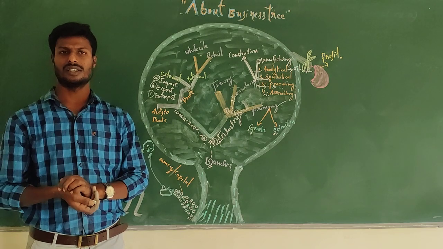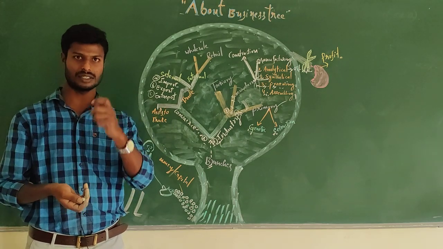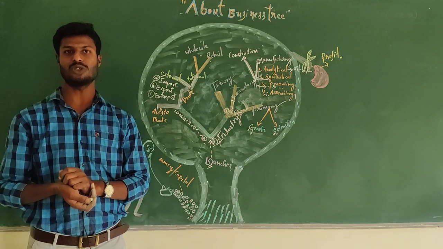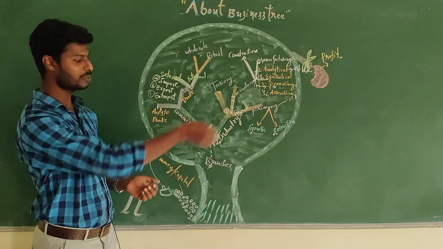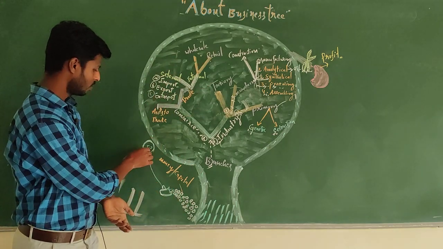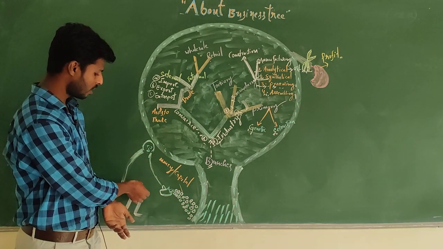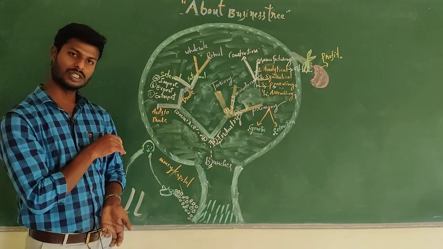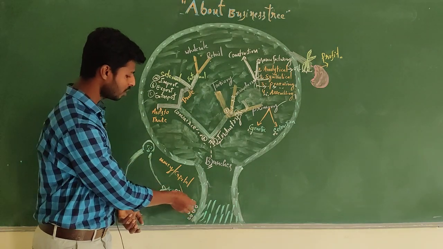In the previous classes we have already discussed that to start a business, we need money. As an entrepreneur or employer, the person starting a business is investing money.